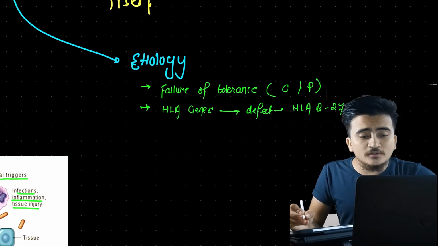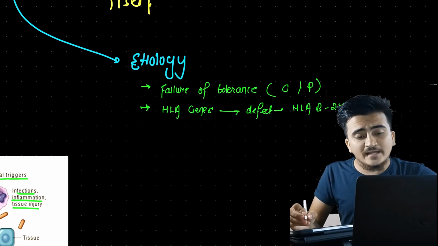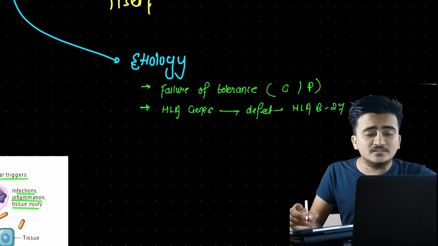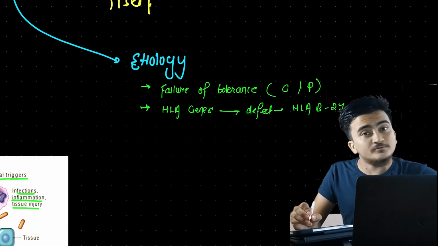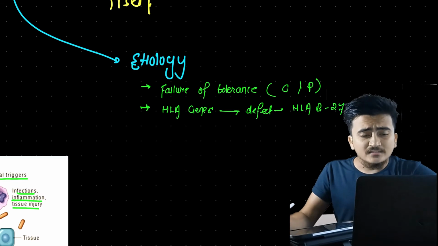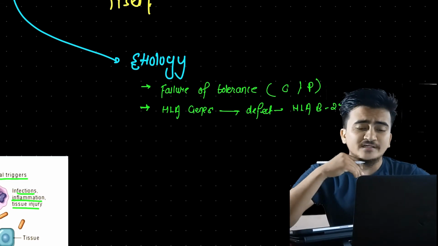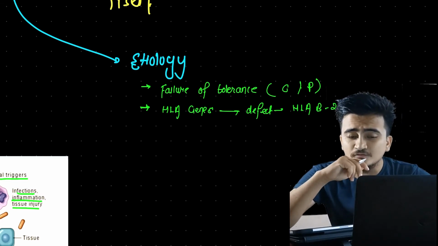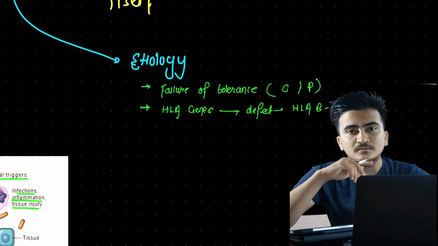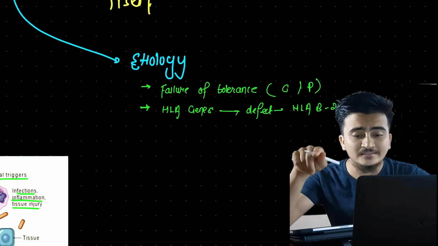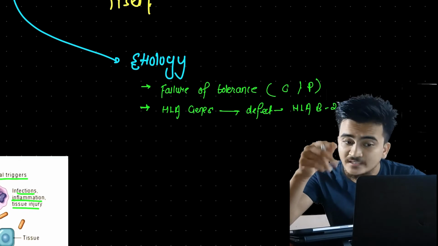There is going to be a certain disorder in which a particular type of allele increases the risk of development of autoimmune disorder. The allele causes an increase in the risk of development of autoimmune disorder.